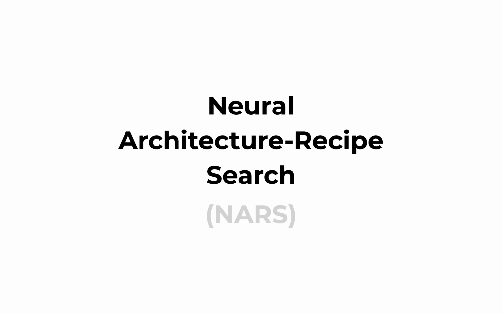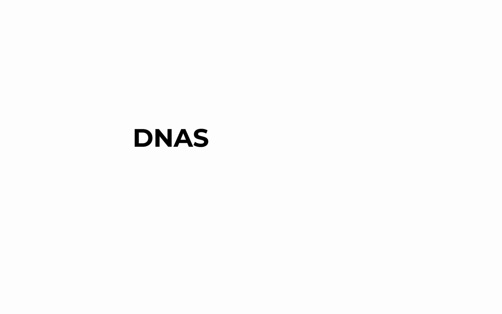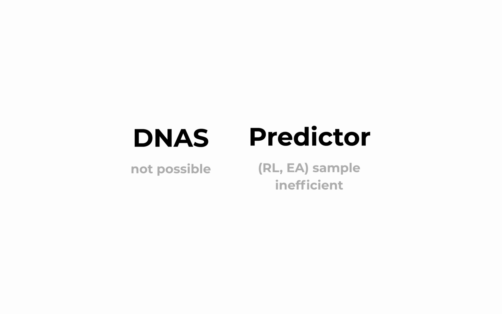However, here's why previous methods haven't already performed joint searches on large-scale datasets like ImageNet. For differentiable neural architecture search, it's impossible to search over training recipes. An alternative is predictor-based search. Here, the predictor accepts architectures as input and predicts the accuracy of that architecture. However, these algorithms take thousands of GPU hours and hundreds of architectures to train already. Further including training recipes in the search space would blow up the search space.